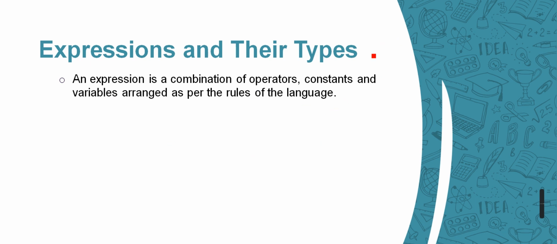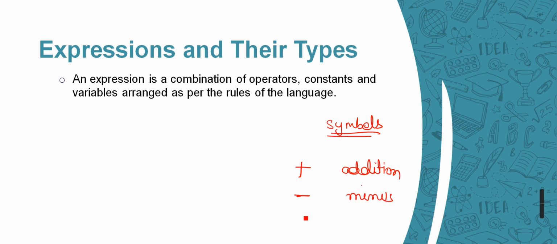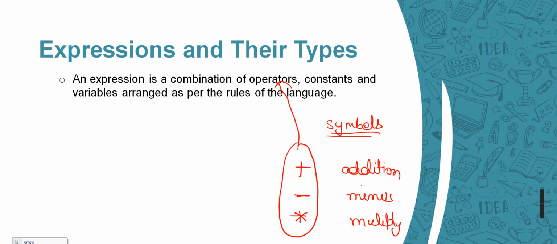Operators are basically the symbols. These are the symbols to perform any functions like plus. This is an operator. For what purpose? For addition purpose. This is minus. Okay, so this is also an operator. For what purpose? For doing minus operation. This is a multiplication operator, which is for multiply purpose, right? So these symbols are termed as operators, nothing more than that.